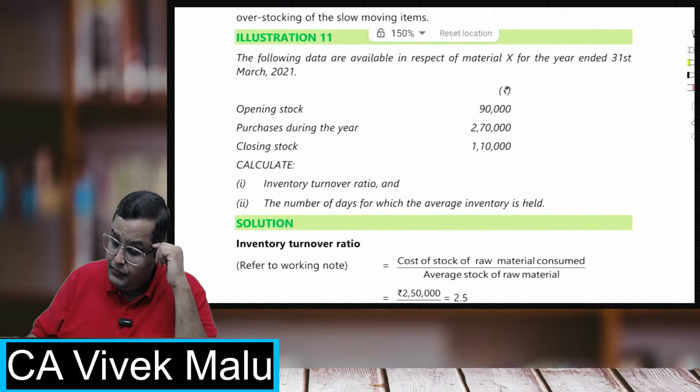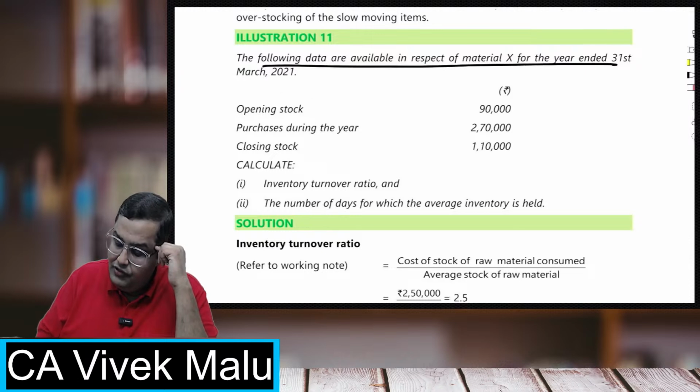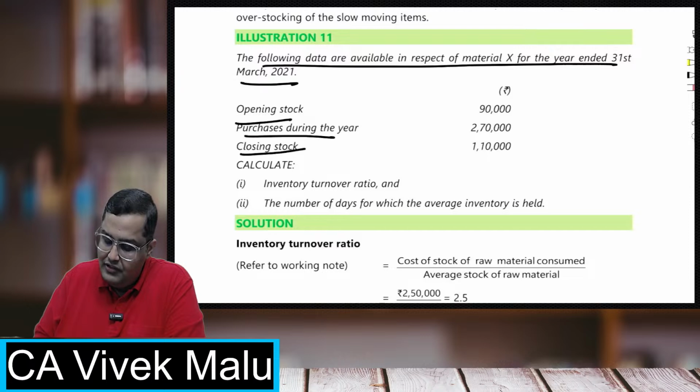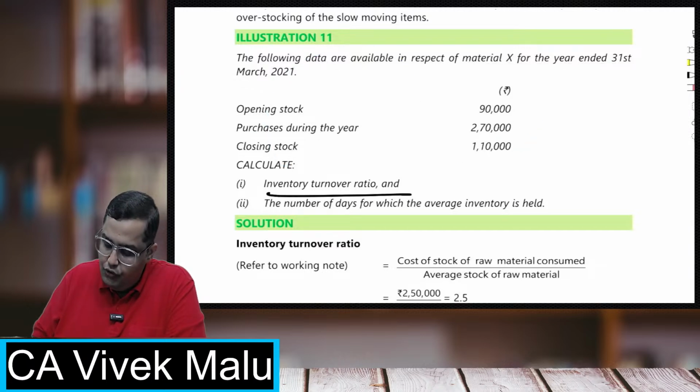See this. Let's read the question. The following data are available in respect of material X for the year ended 31st March. Opening stock is given, purchases is given, and closing stock is given. I have to calculate the inventory turnover ratio and the number of days for which inventory is held.